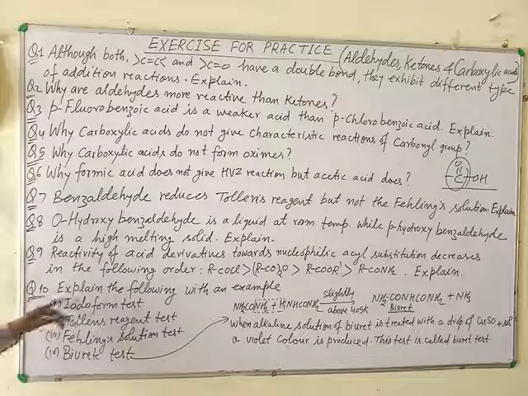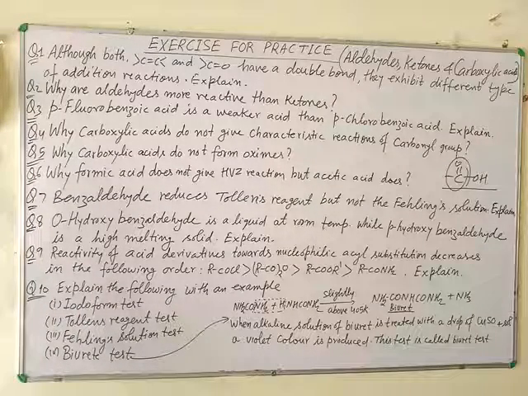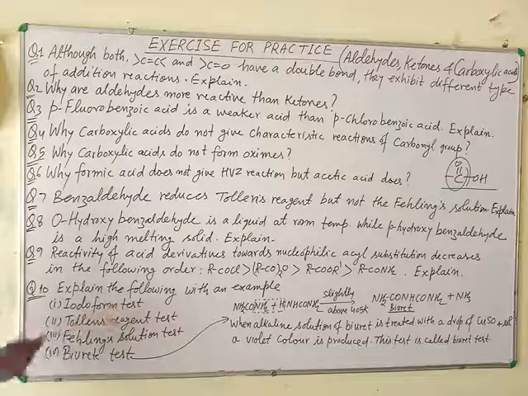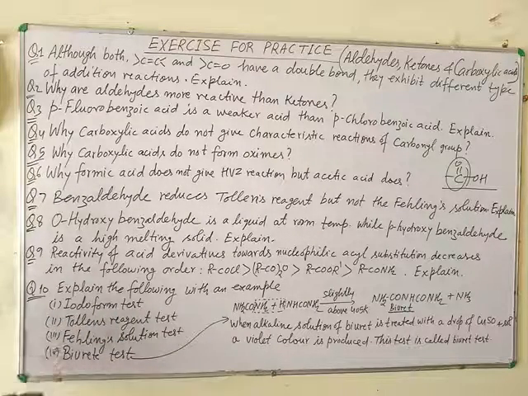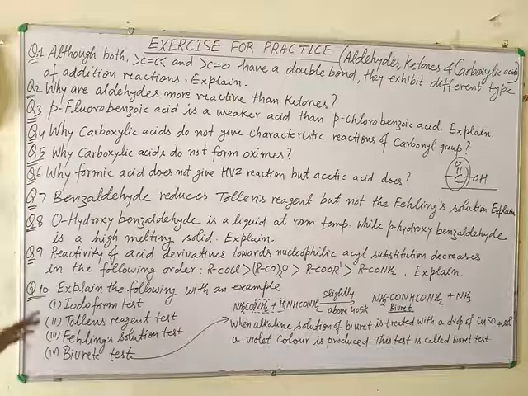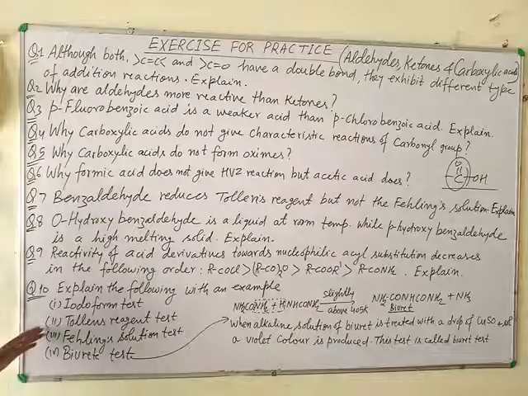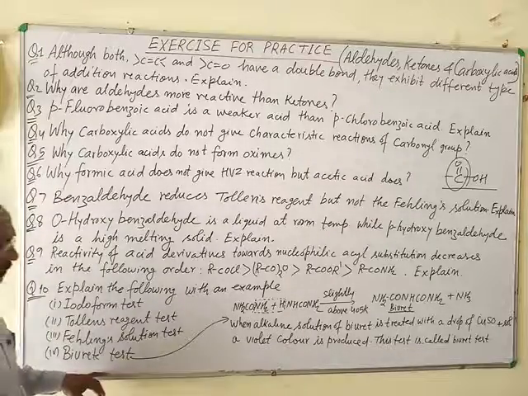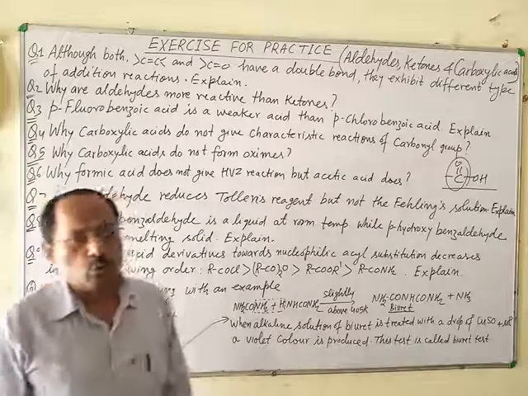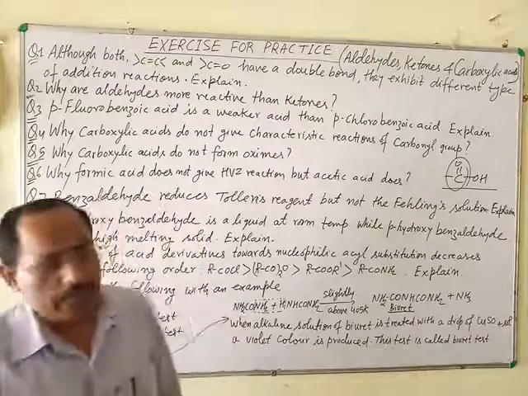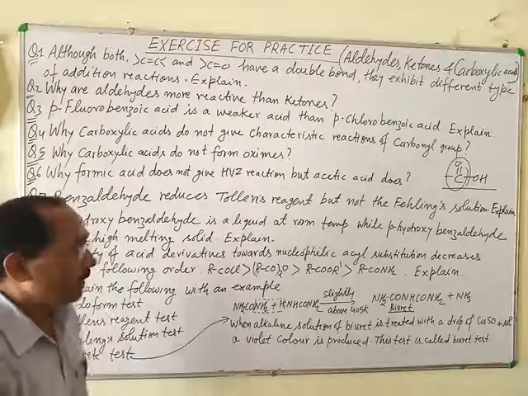Next question: explain the following with an example. Iodoform test, Tollens' reagent test, Fehling's solution test, and biuret test. The first three tests are already discussed more than one time. But the biuret test is related to those compounds which contain peptide linkage. And what is peptide linkage?